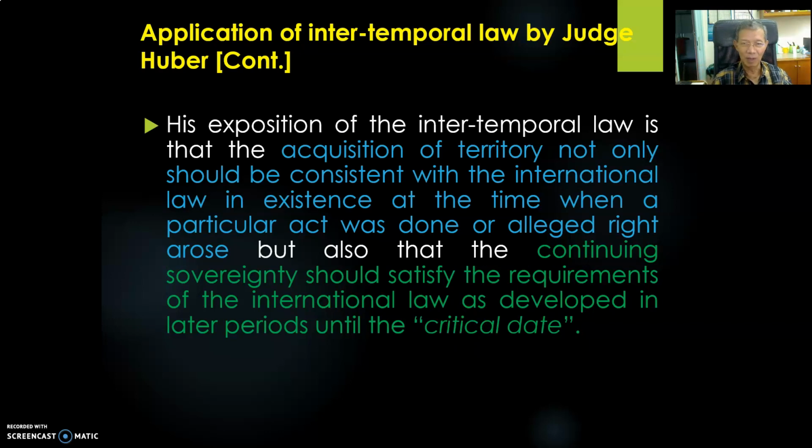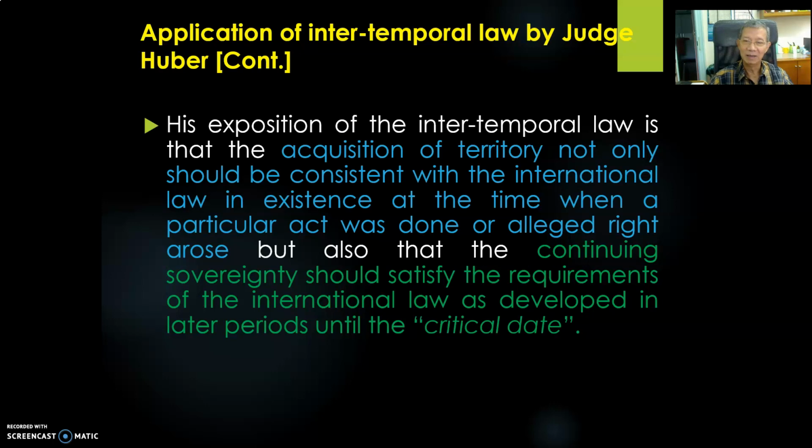This is important. The acquisition of territory or sovereignty must be in accordance with the old international law, and also the continued existence of this title to territory must be in accordance with the current, modern international law existing at the time of the critical date.